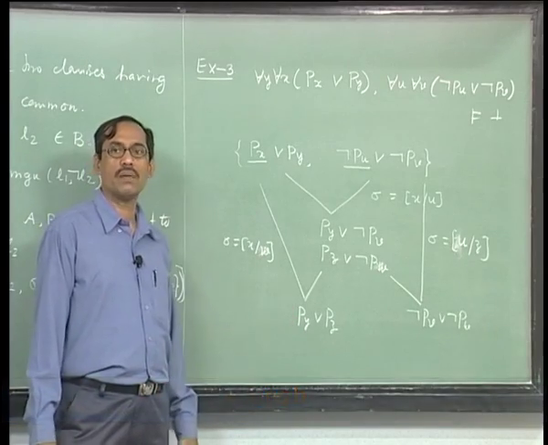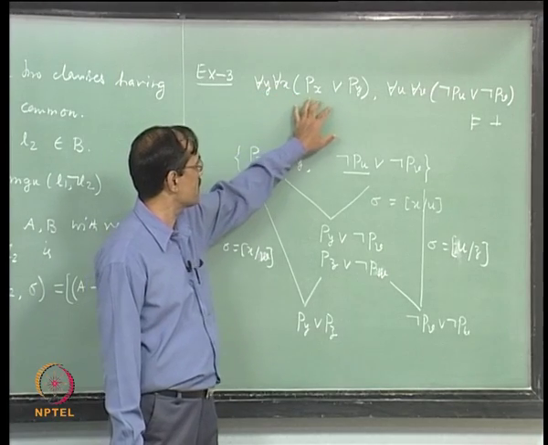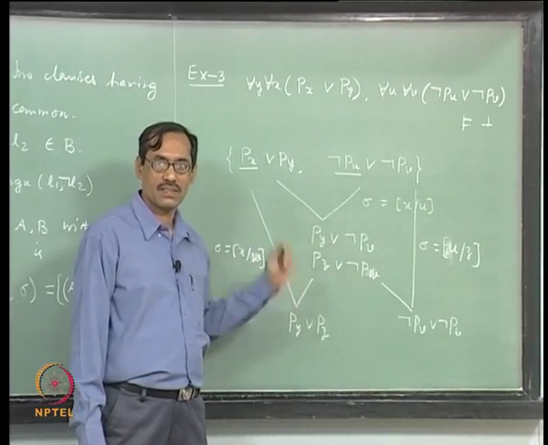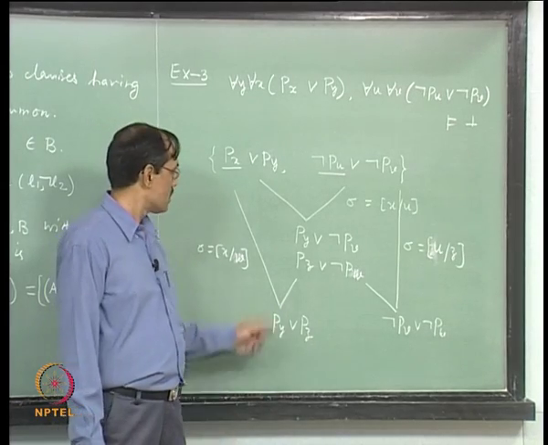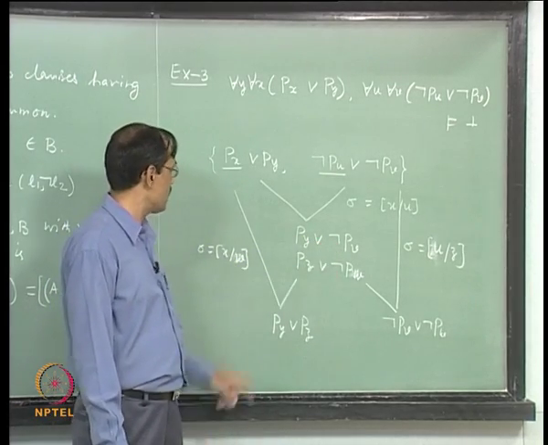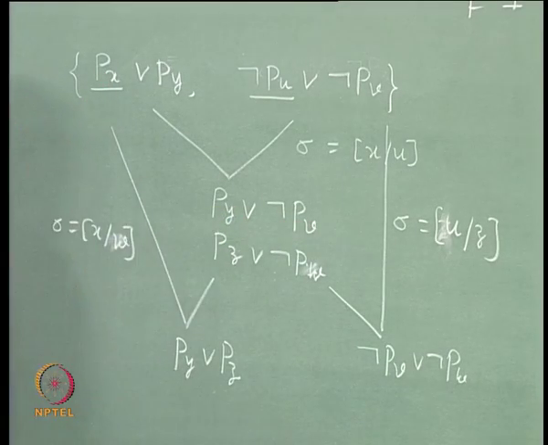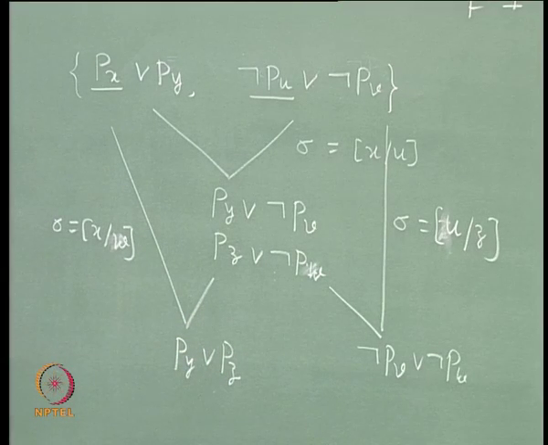So, we try to see what is happening here. The main thing is the equivalence we wrote here, for each y, for each x, px or py entails px, that we are not able to get from the resolution process, because they are not sharing the variables. Had they shared the variables, say py or pv, now you can resolve px with not pv and get py directly. So, this is the main problem there. Then we have a remedy. What we do is, even if they do not share the variables, we can do something with that.